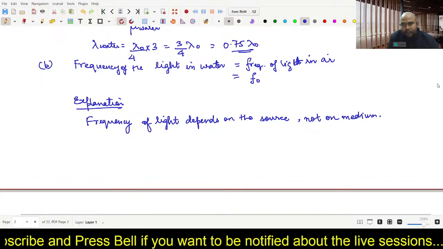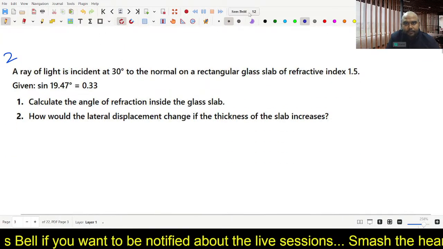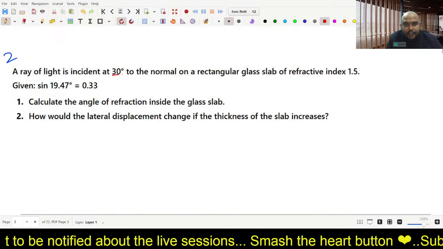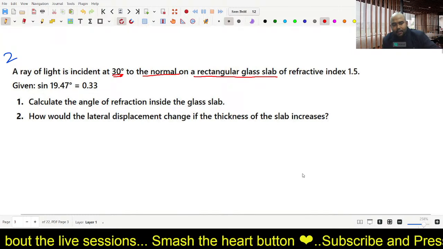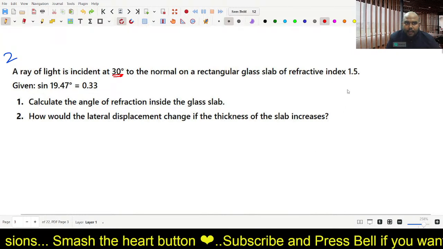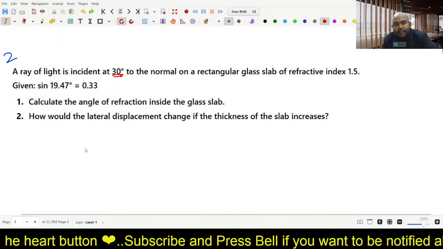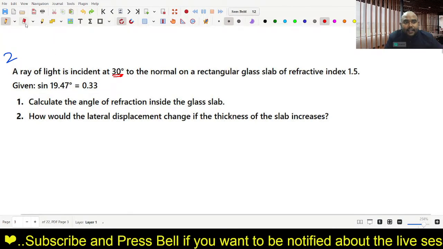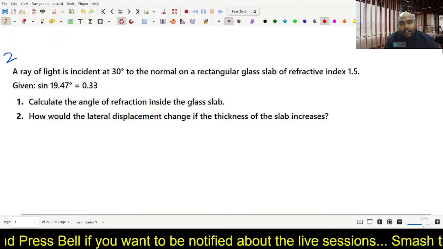Very good. So here we are done with the first question. Now coming to the second question. A ray of light is incident at 30 degrees to the normal on a rectangular glass slab of refractive index 1.5. An angle's sine is also given: sine of 19.47 degrees is 0.33. God knows why this is given, but you will realize later why this value is given. Now, calculate the angle of refraction inside the glass slab.